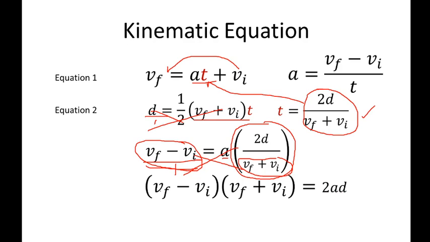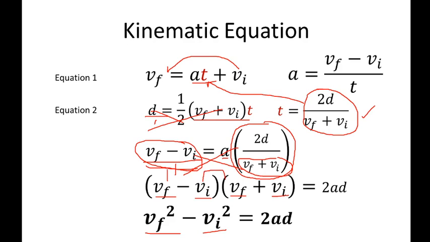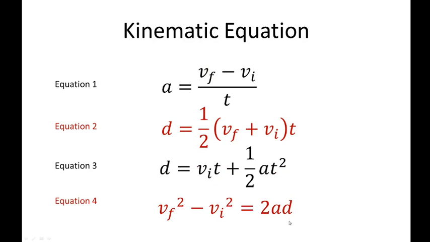And then combining these two binomials here, vf times vf equals vf squared, and negative vi times negative vi equals negative vi squared. You follow? And then you subtract this term and this term. That is combining binomials in your math subjects. So we now have this equation: vf squared minus vi squared equals 2ad. So this will now be our fourth equation.